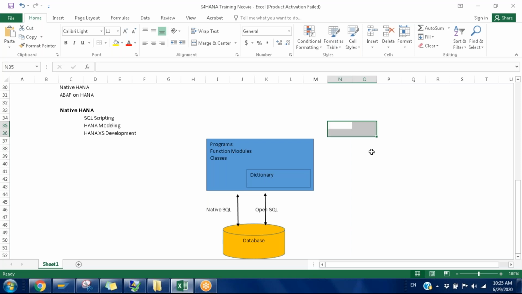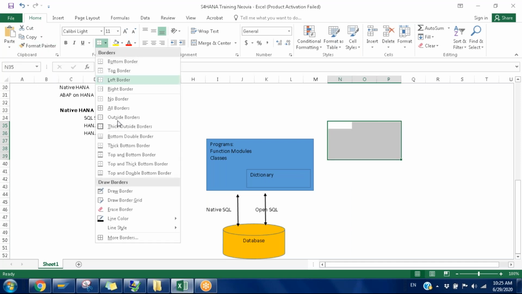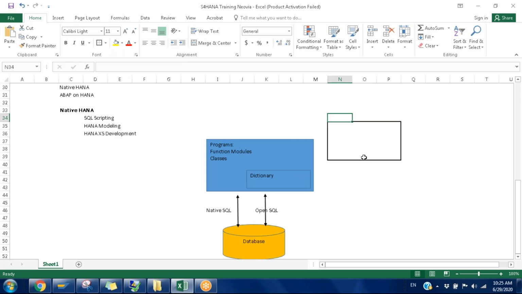Now, how are we doing our development? We have the SAP editor, which is connected to my SAP system.